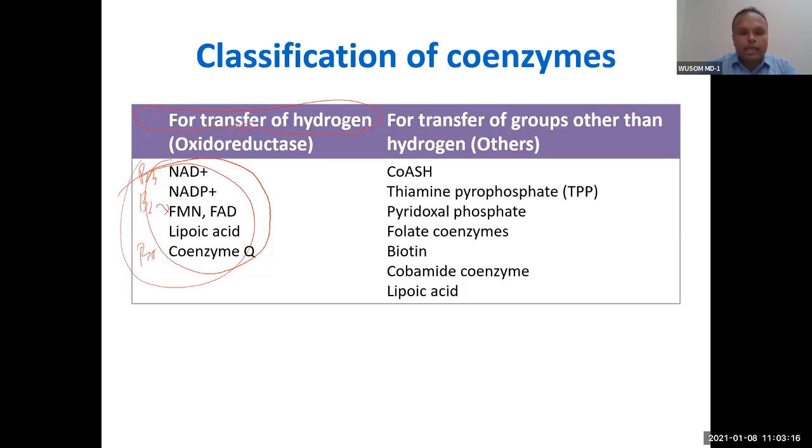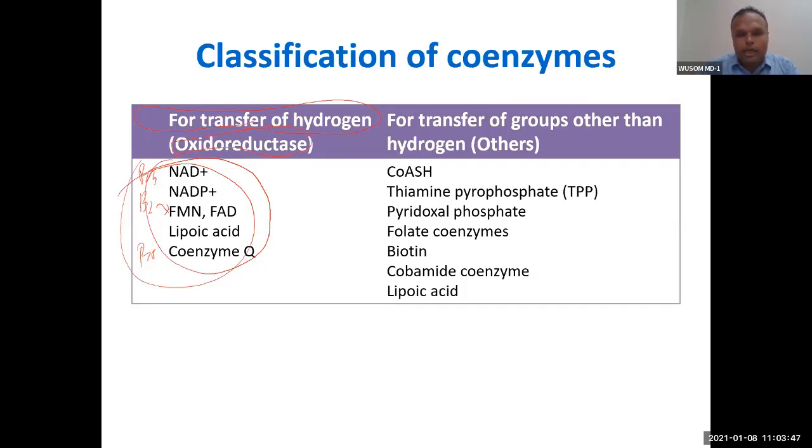Other than these, the coenzymes are involved in other group transfers. You can see coenzyme A is involved in different types of group transfer. I will tell you some examples in the next slide. Thiamine pyrophosphate is also involved in transfer of other groups. When an enzyme is involved in transfer of electrons or hydrogen, we call it oxidoreductase.